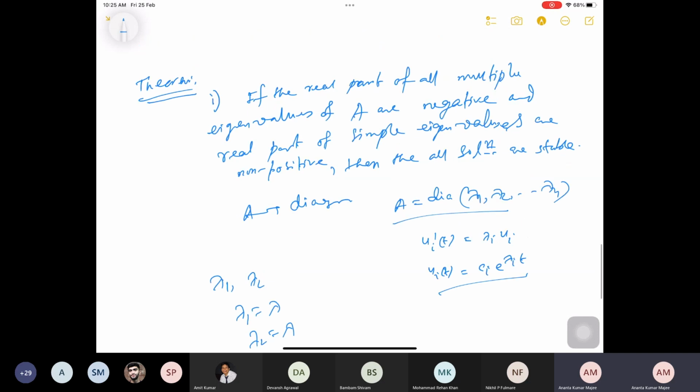So this is my case 1: if the real part of all multiple eigenvalues of A is negative and the real part of the simple eigenvalues is non-positive, then the solution is stable.